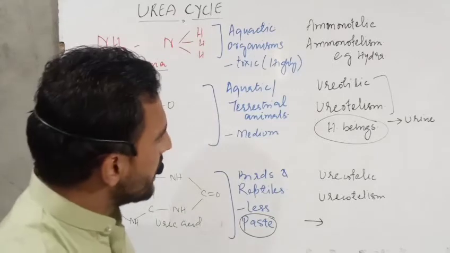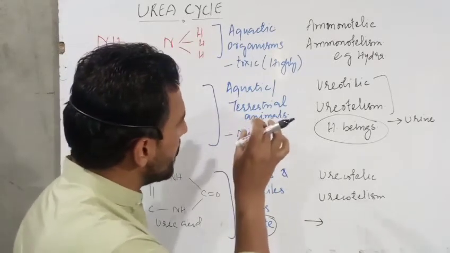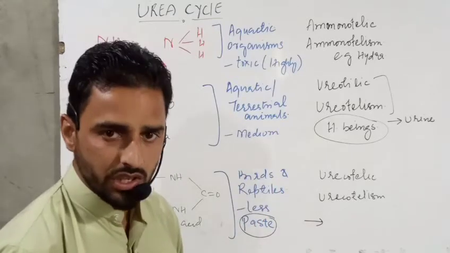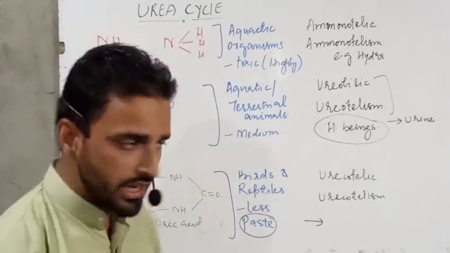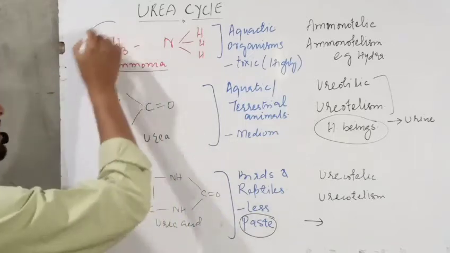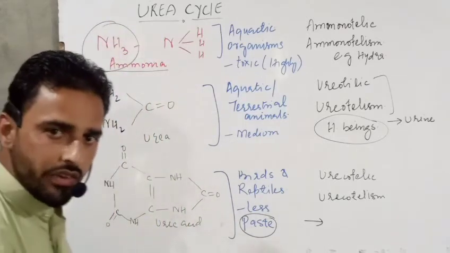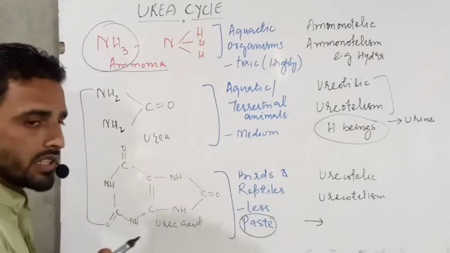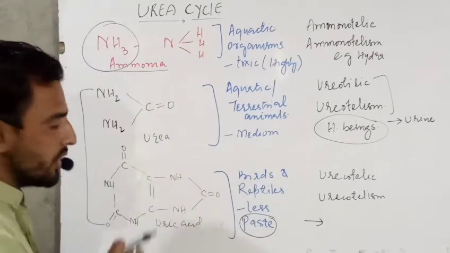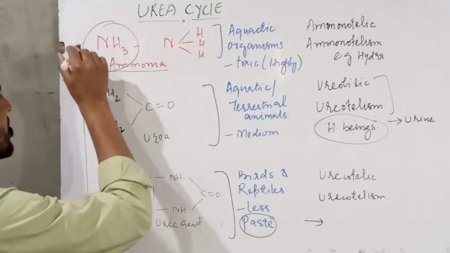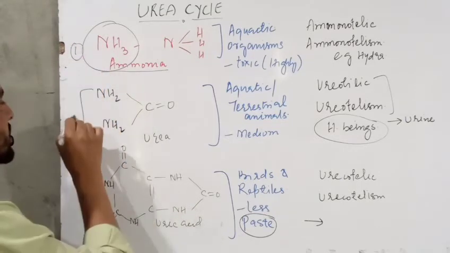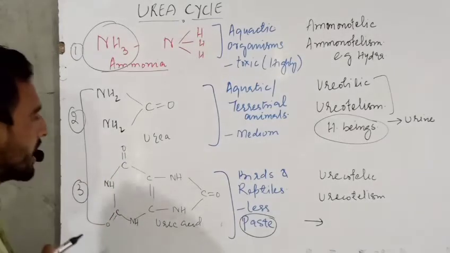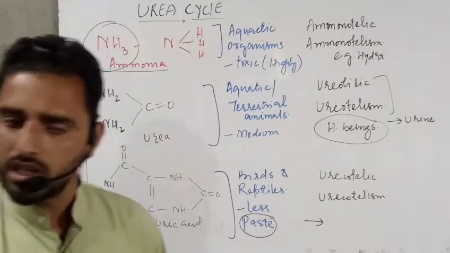So that means these are the three main nitrogenous wastes which are produced inside the living organism. The main one is ammonia, which is the nitrogenous waste product, and the other two waste products are derived from ammonia. But finally, here are the three types of wastes which are produced inside the living organism: ammonia, urea, and uric acid.